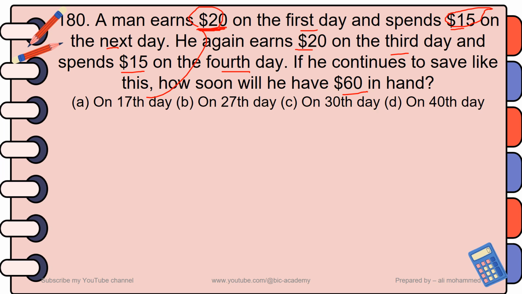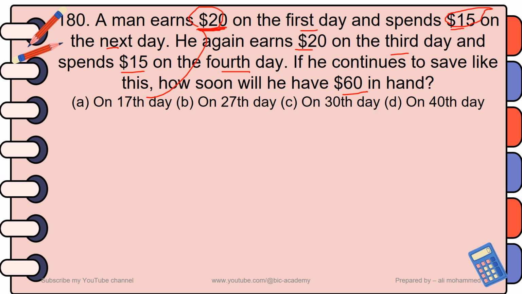Again, on the fifth day, he will get $20. So on the fifth day, he will have $30. That means the net at the end of the fourth day is 10 plus what he gets on the fifth day, $20. 10 plus 20, he will have $30 on his hand on the fifth day. So it continues in such a way. What is required is on which day he will have $60 on his hand.